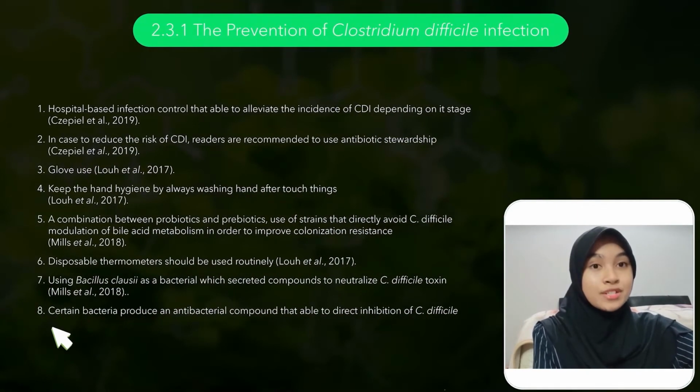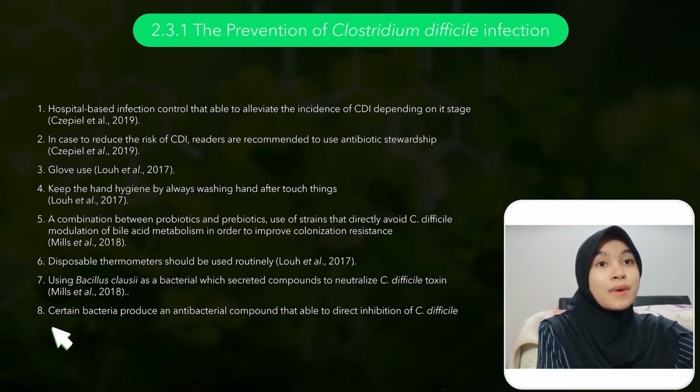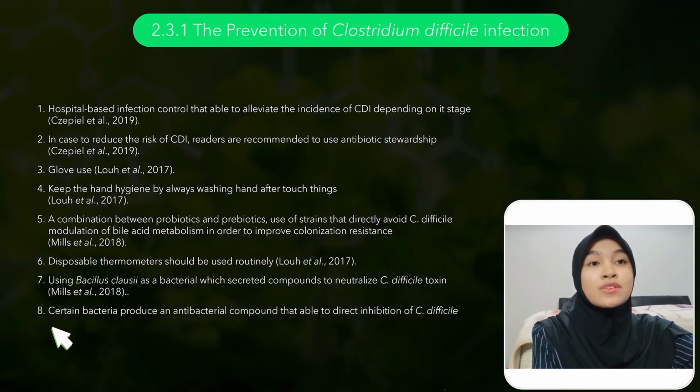So these are the preventions of Clostridium difficile infection. Hospital-based infection control is able to alleviate the incidence of CDI depending on its stage. In cases where there is CDI, readers are recommended to use antibiotics that work, shifts, glove use, and